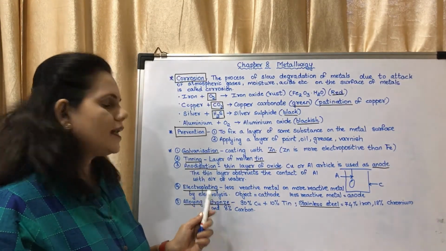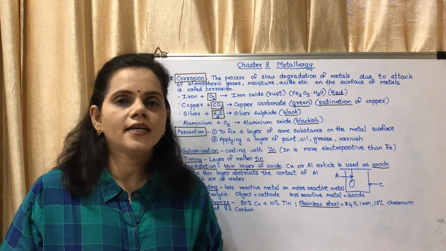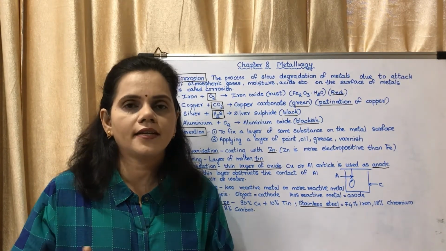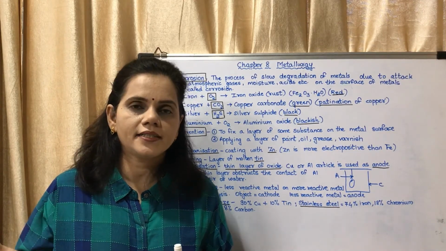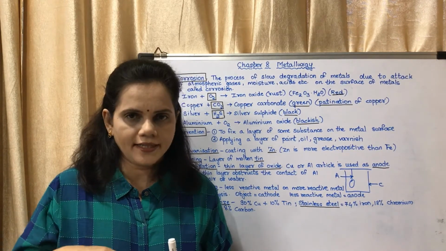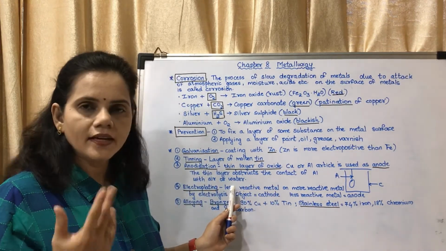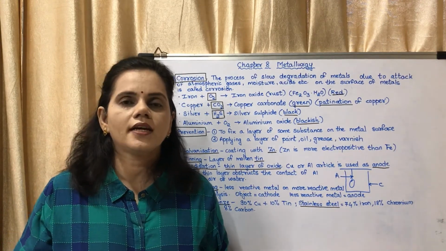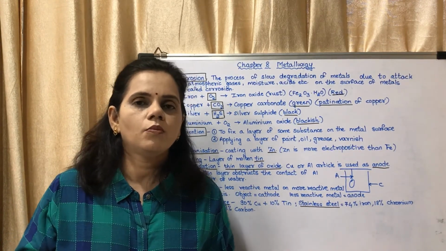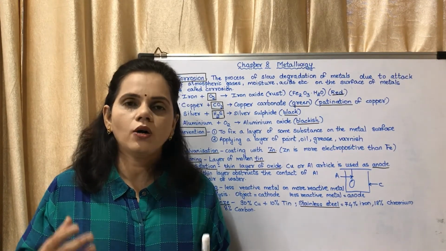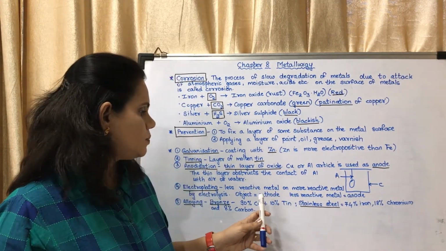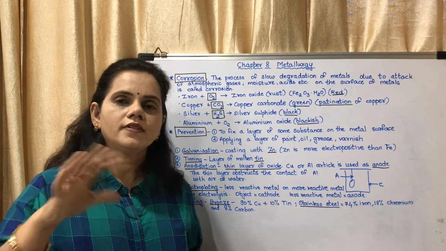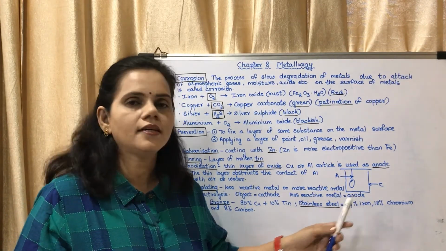Now the next is electroplating. Electroplating is a process of giving a plate, meaning a covering or coating, of another metal on a metal. It is done by giving a coating of a less reactive metal on a more reactive metal. Now how is it done? You may see in the diagram the object which has to be coated is kept as the cathode, and the less reactive metal with which the coating is to be given is kept as the anode.